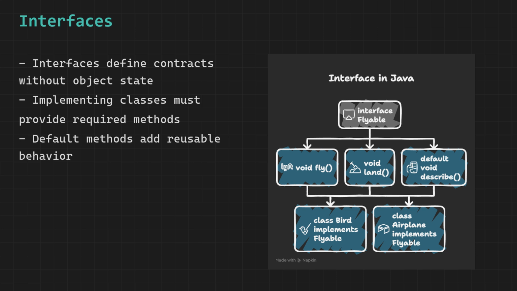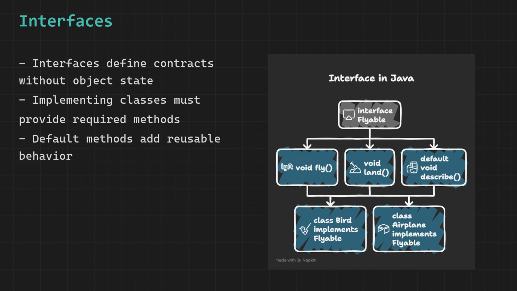A bird and an airplane are completely different things. But if both implement flyable, you can treat both as flyable objects and call fly on them without knowing their internal details. Interfaces can also contain default methods, which are methods with a full body inside the interface itself marked